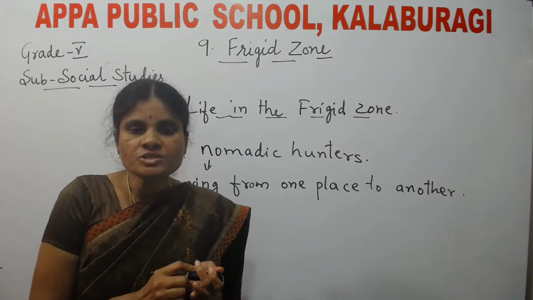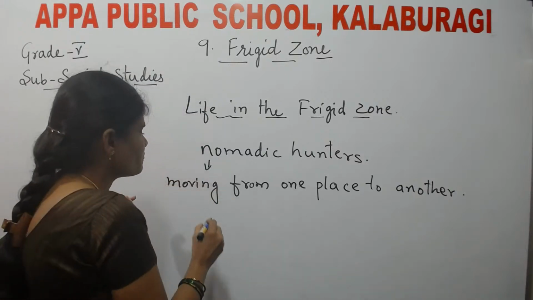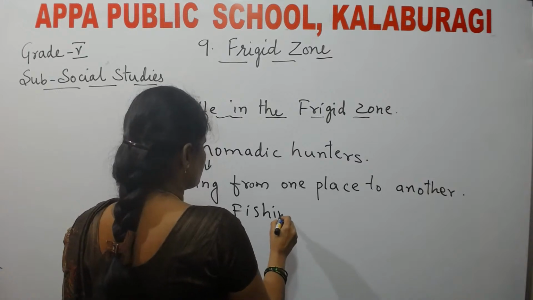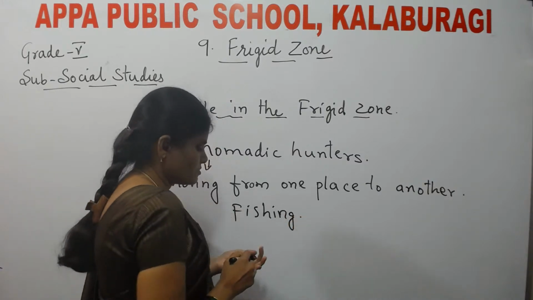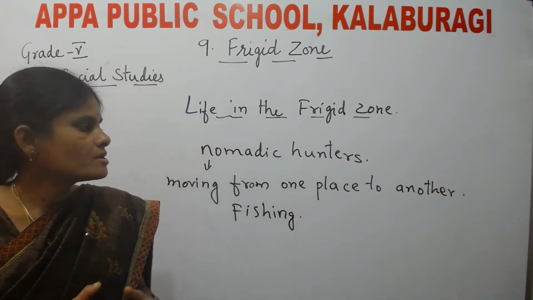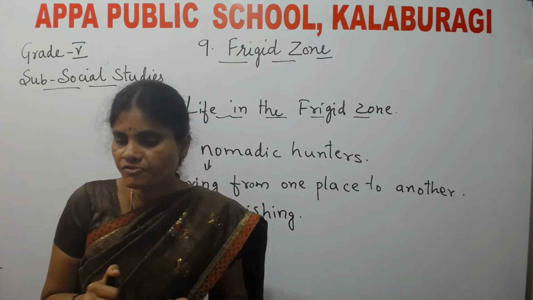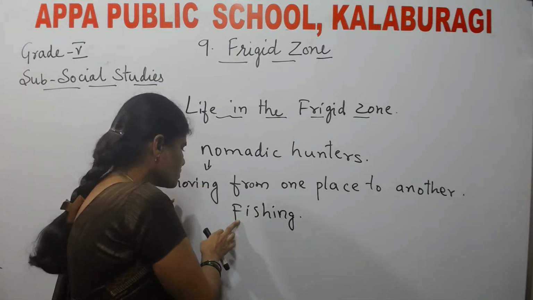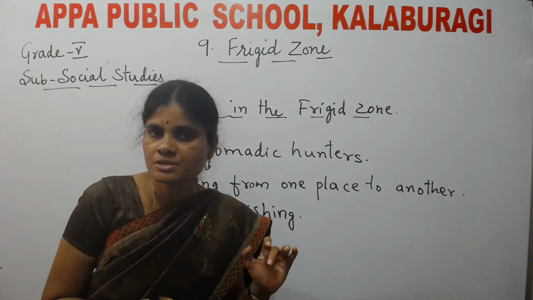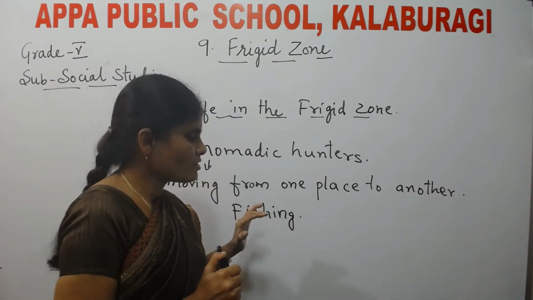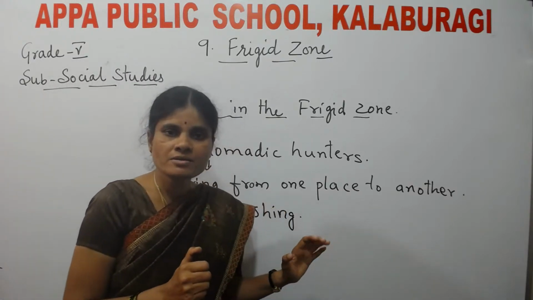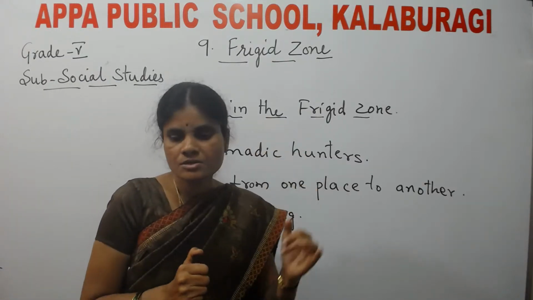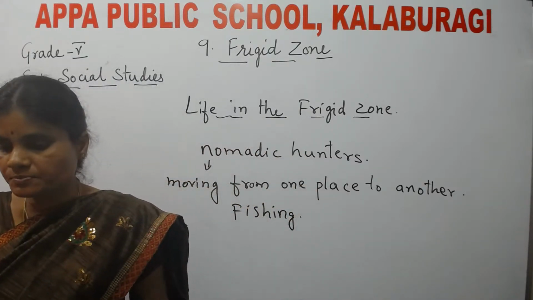The main occupation of the people here is fishing. The main work done by the people here is fishing. Why? Because the seas are full of fish. That is why they practice fishing. The people practice fishing in the frigid zones.